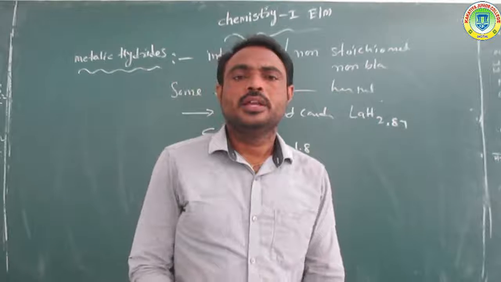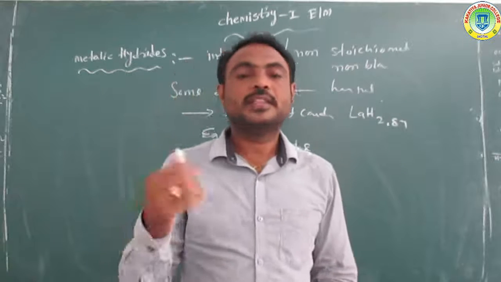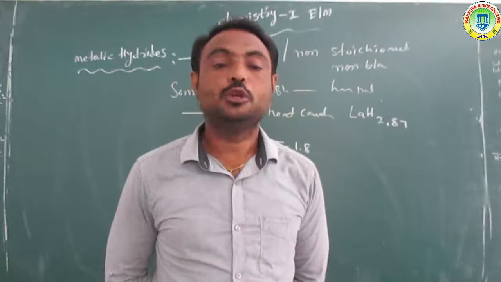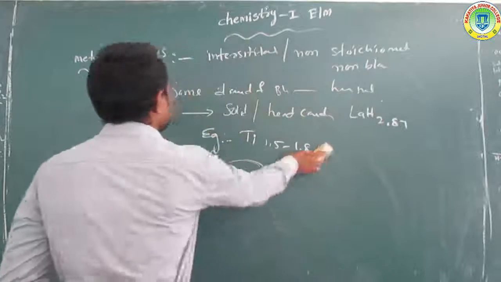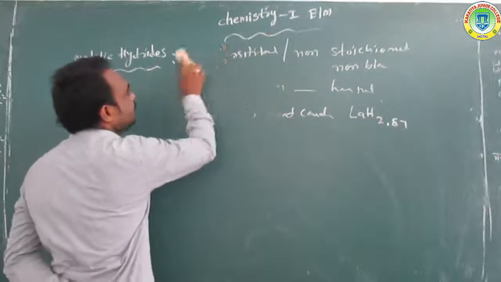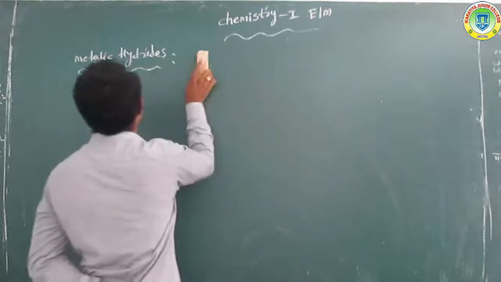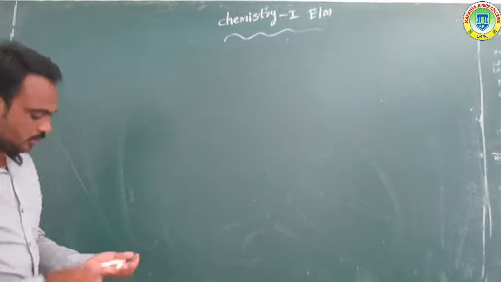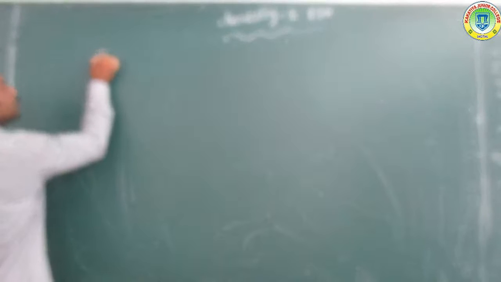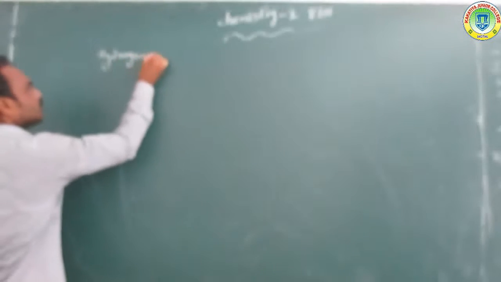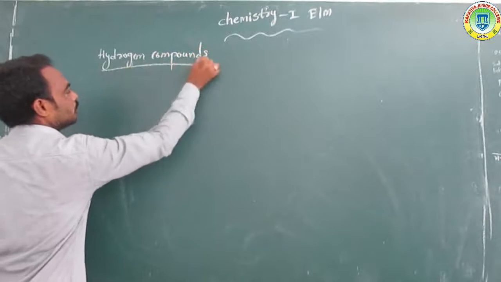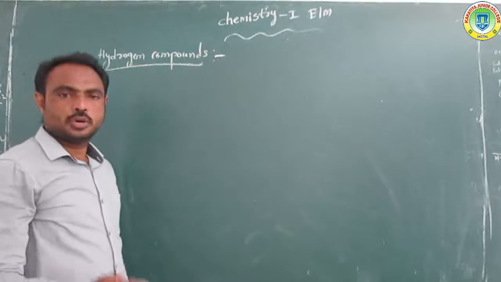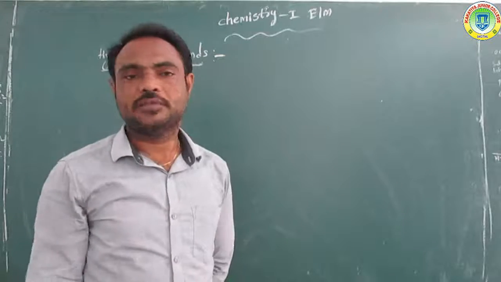Okay, so next, further we will discuss hydrogen compounds. Overall, hydrogen compounds are very important compounds, and there are a number of them.